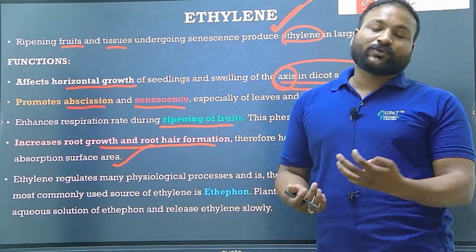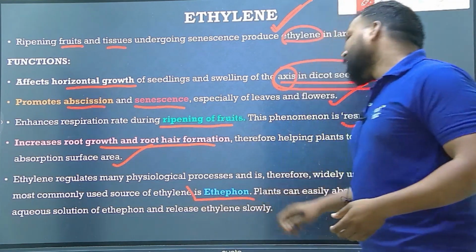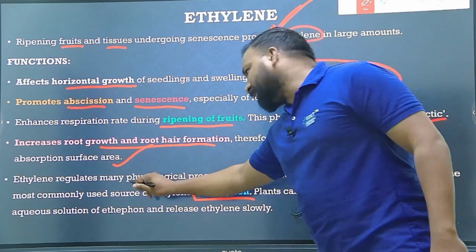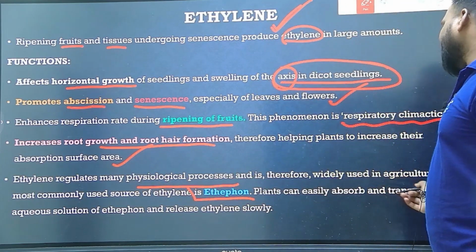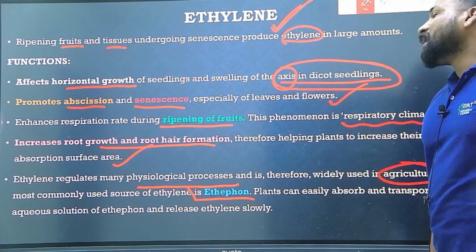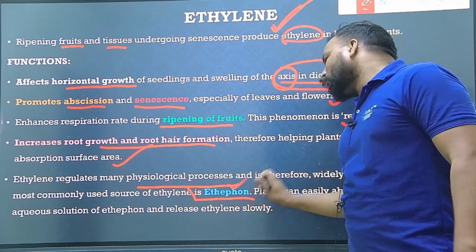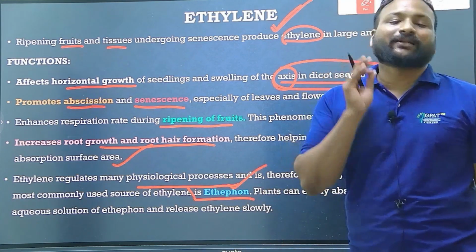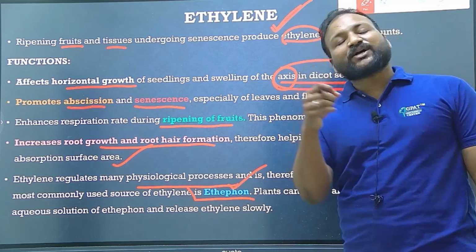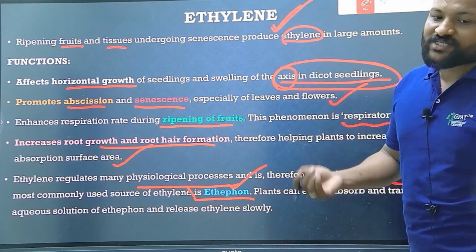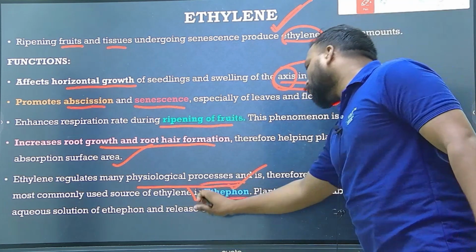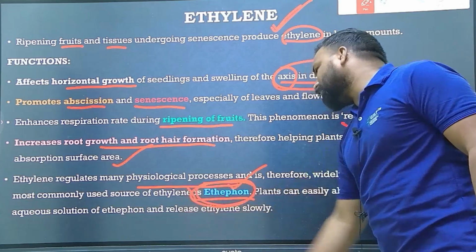Ethylene regulates many physiological processes, therefore it is widely used in agriculture. In agriculture, commercially they use ethofone as ethylene. Ethofone is the commercially synthesized or commercially available ethylene. Do remember, we are going to get a question on this.